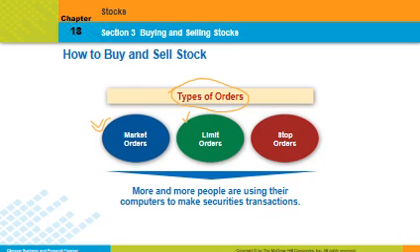If you place a limit order to buy Kellogg common stock for $34 a share, the stock will not be purchased until the price drops below 34. If you place a limit order to sell, the Kellogg stock will not be sold until the price rises to 34 or higher. All right, so it's kind of a strategy where you can limit the upside and limit the downside.